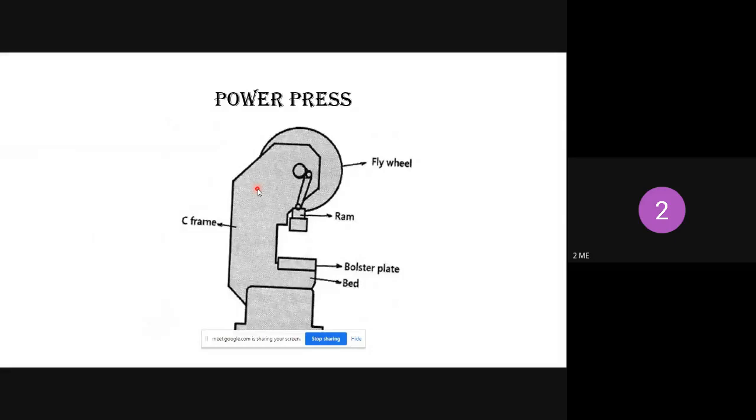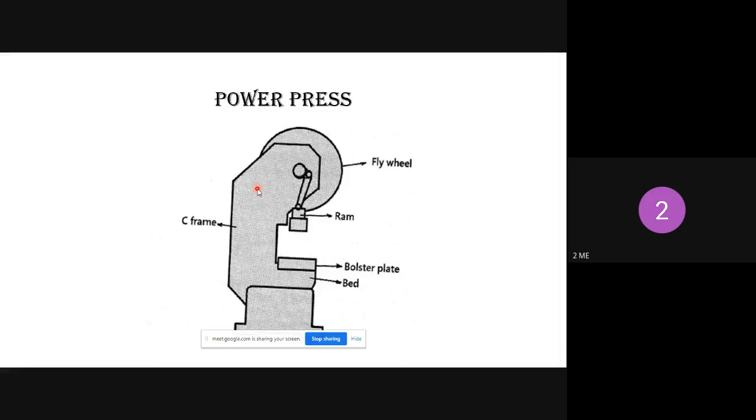You already studied about the IC engine, right? What is the full form of IC engine? Internal combustion engine. In an internal combustion engine, how can we convert rotary motion into reciprocating motion? The crank will be rotating, right? And how can we convert that crank motion into piston movement? We also studied the reciprocating pump. There also the crank is rotating and the piston is moving. That is because of the crankshaft. The crankshaft converts rotary motion into reciprocating motion.